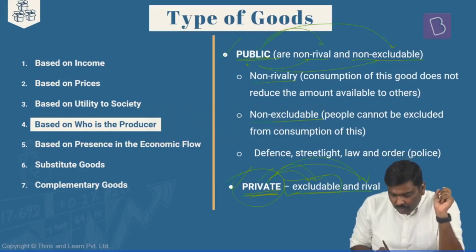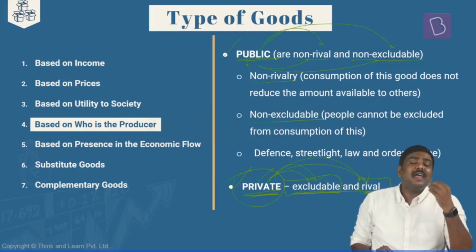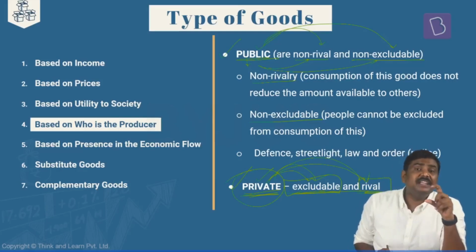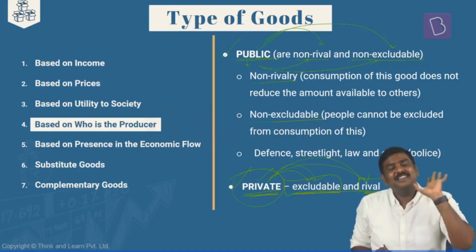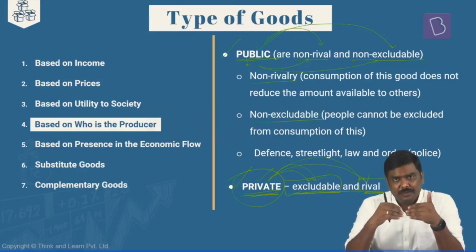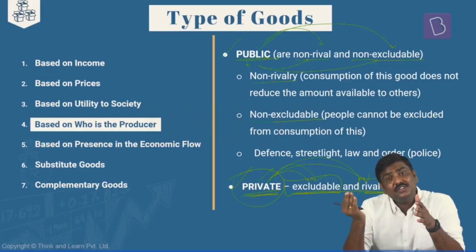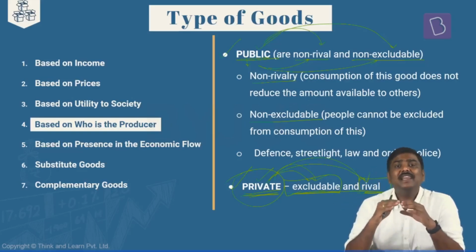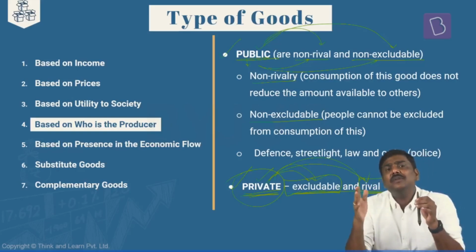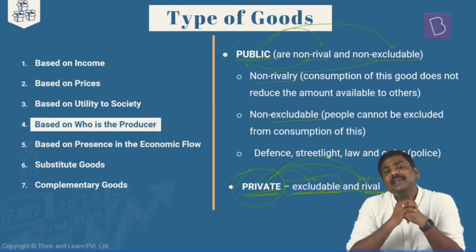Now I've taken care of the excludable feature. What about the rival feature of a particular product? Rivalry of a product essentially refers to the feature of a product which makes it unavailable for the next consumer. I'll repeat it again: the rivalry feature of a product will make the product unavailable for the next consumer in the market. It ensures that this particular product is unavailable for consumption for anybody else in the market.